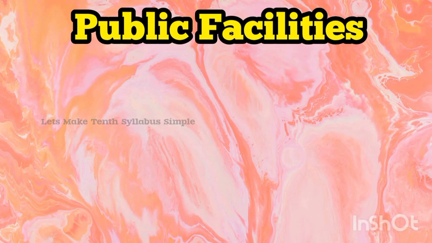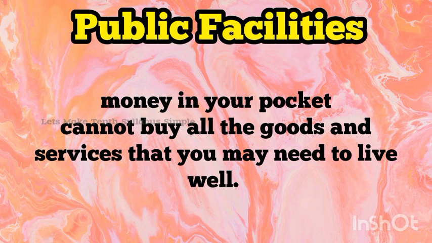Public facilities. How is it that the average person in Haryana has more income than the average person in Kerala, but lags behind in these crucial areas? The reason is money in your pocket cannot buy all the goods and services that you may need to live well. So income by itself is not a completely adequate indicator of material goods and services that citizens are able to use.